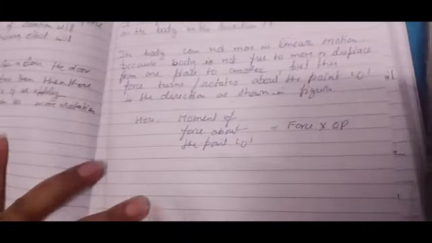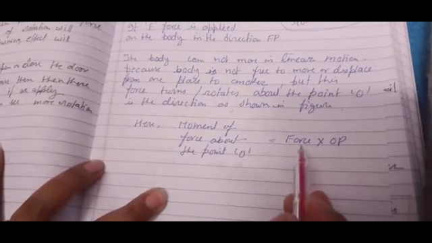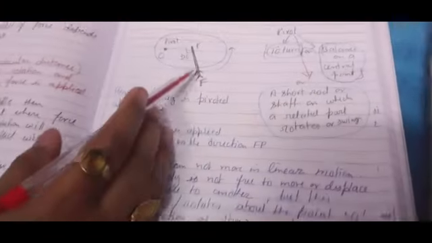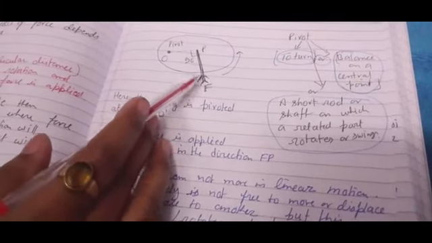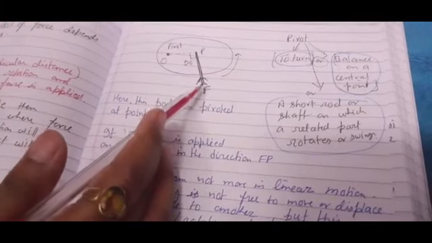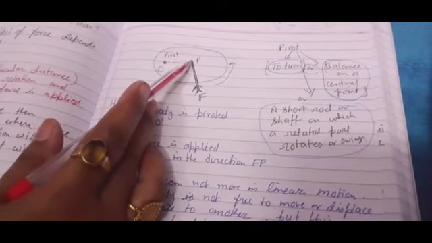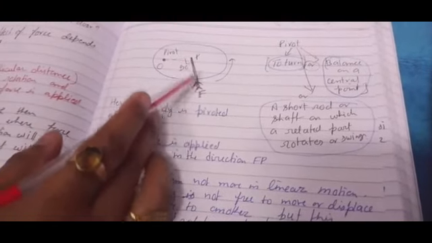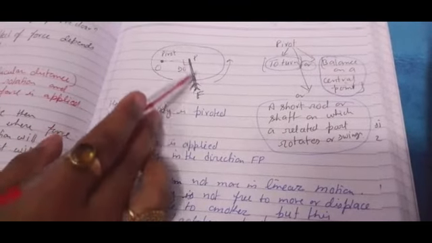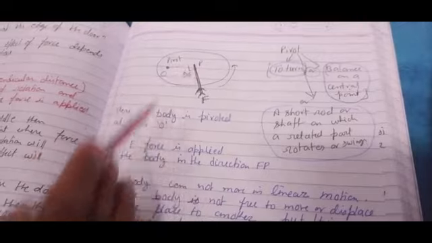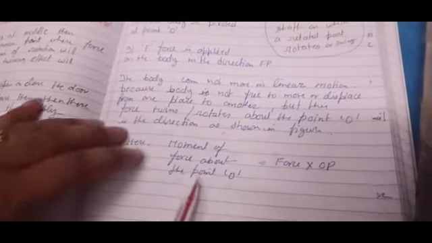So overall, what is the formula for moment of force about the point O? This equals force into OP. That much force whatever we are applying, maybe 1 Newton, 2 Newton, or in dyne you can say 10 dyne, 100 dyne, whatever force we are applying, into this distance OP. The point where we apply perpendicular force, the distance between the pivot point and this point where force is applied, this distance into force applied will give you the value of the moment of force applied at the point O.